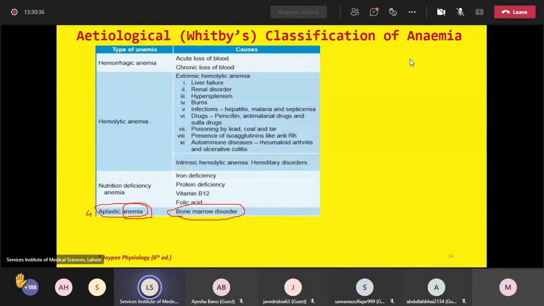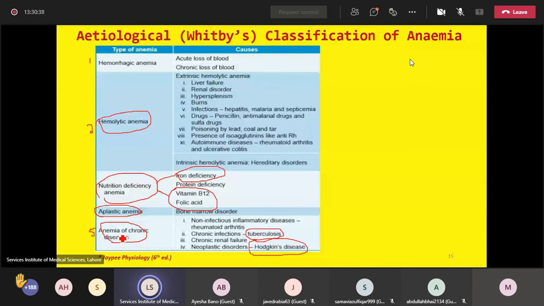And the last is anemia of chronic disorders. For example, I have mentioned the examples of tuberculosis and malignant conditions. All these disorders are chronic in nature, and we have a separate category of such anemias as anemia of chronic disorders or anemia of chronic diseases. So we can classify anemias on the basis of morphology or blood indices. We can also classify anemia on the basis of the cause or etiology.